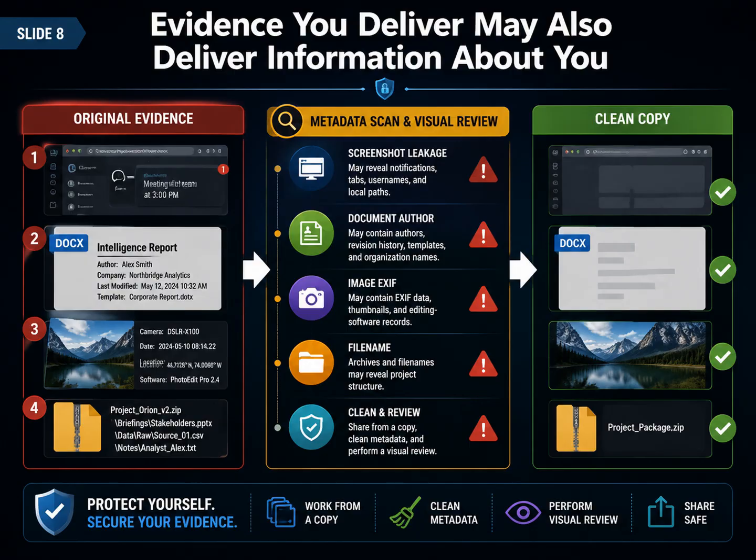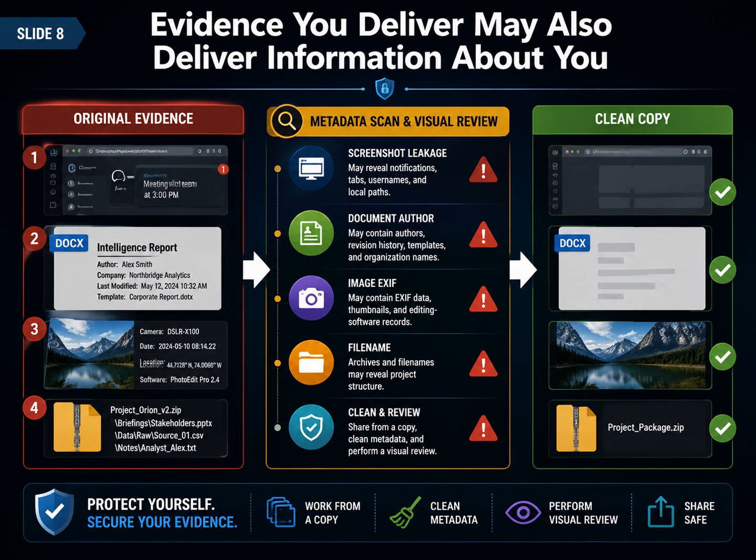A browser screenshot retains a real avatar in the corner. A colleague's message appears in a notification. Tab names expose an internal system. A document has visible names removed while revision authors and the organization template remain. An archive file name reveals the client and project structure.